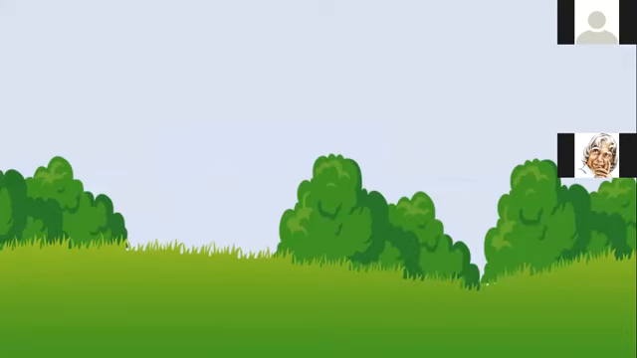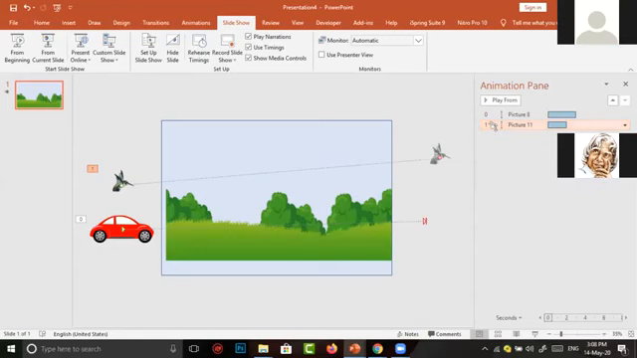The bird has not come. I am clicking any button in my keyboard. Now the bird has come. So here also we have to change the number 1. I want to click on it. Then click on a small arrow. Here start on click. Then the second one is start with previous. I click on start with previous.